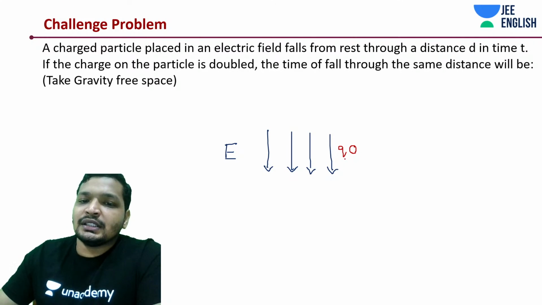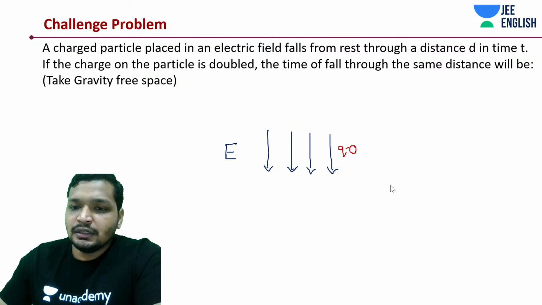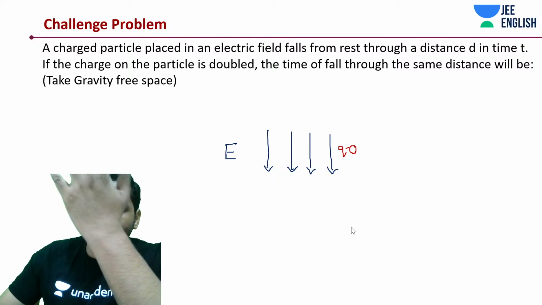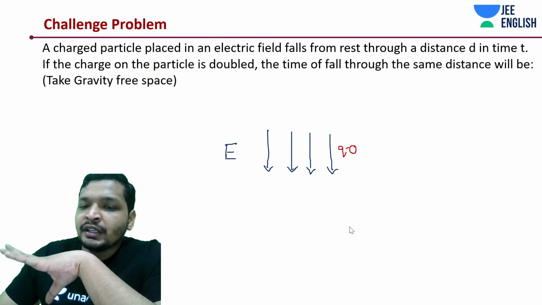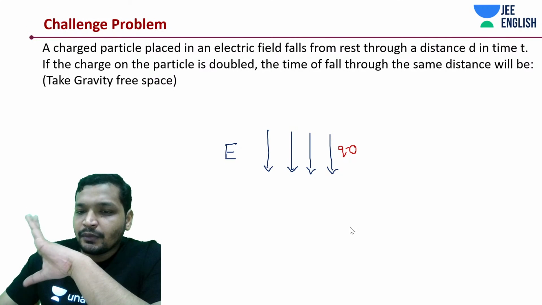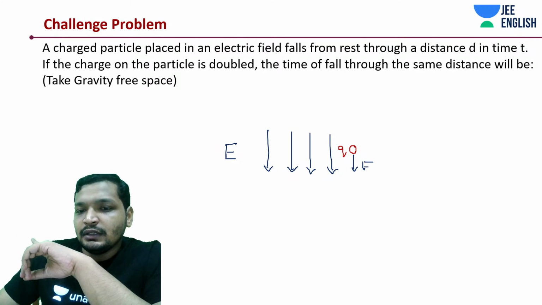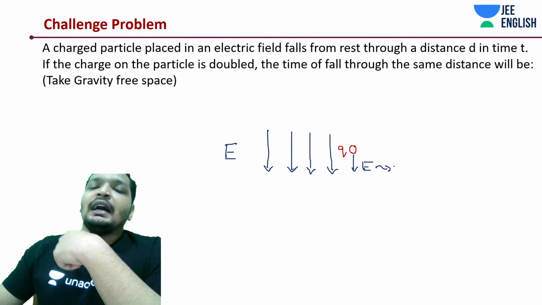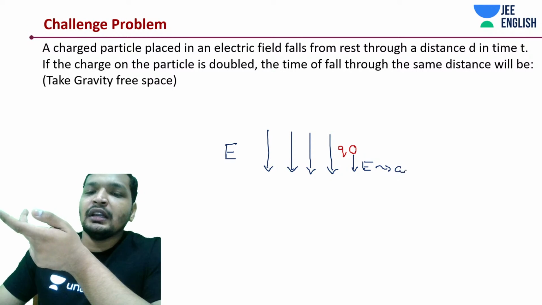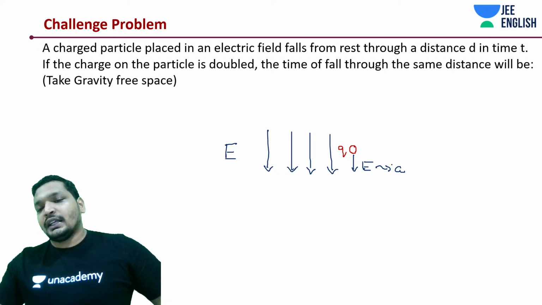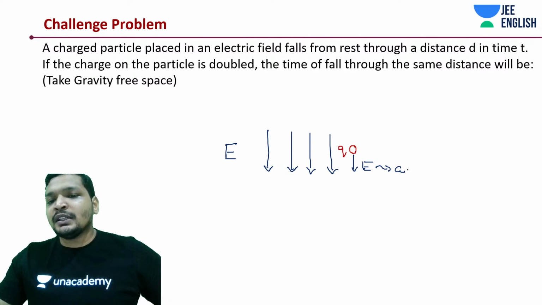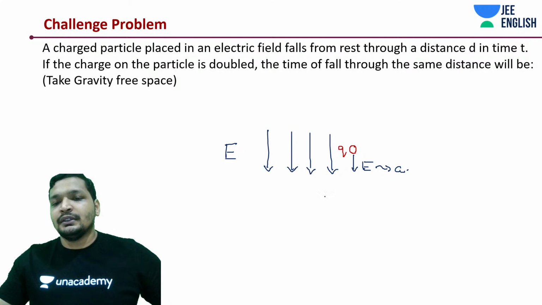Due to this electric field, this charge would be experiencing a pull. Basically, due to this electric field giving an acceleration, it is going to move in the downward direction. How much is this acceleration?